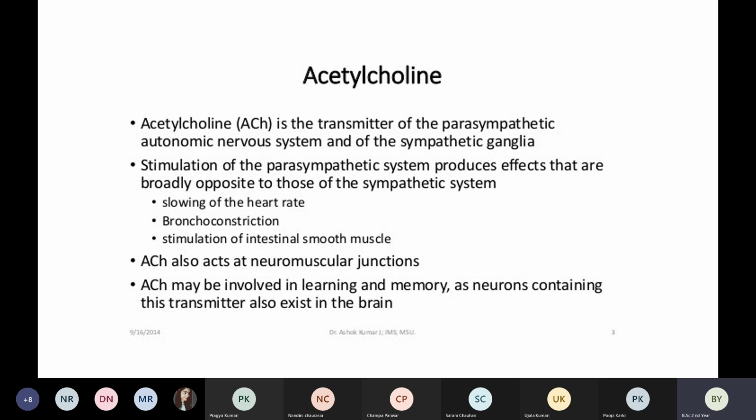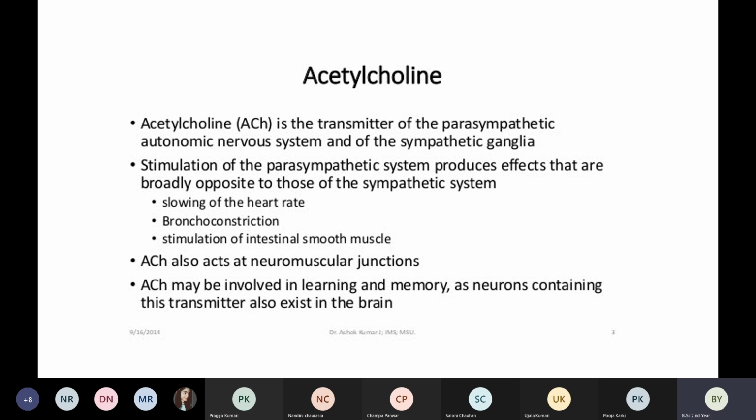Number two, it acts in the neuromuscular junction, the point between the neurons and the muscles. And number three, it has a very important action in our learning and memory.